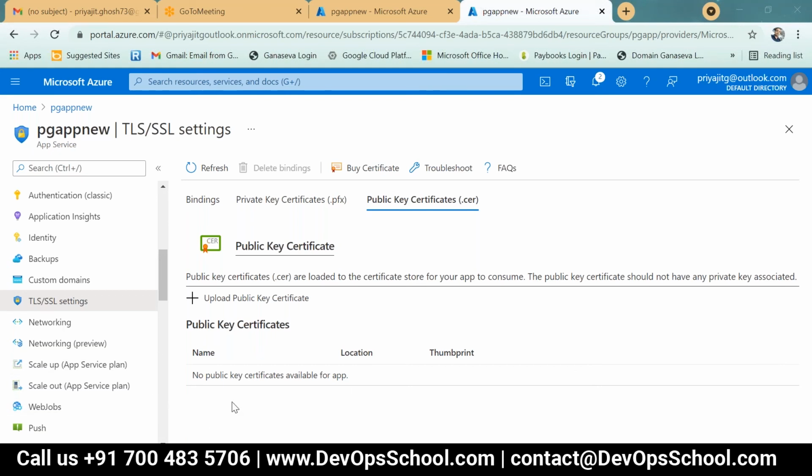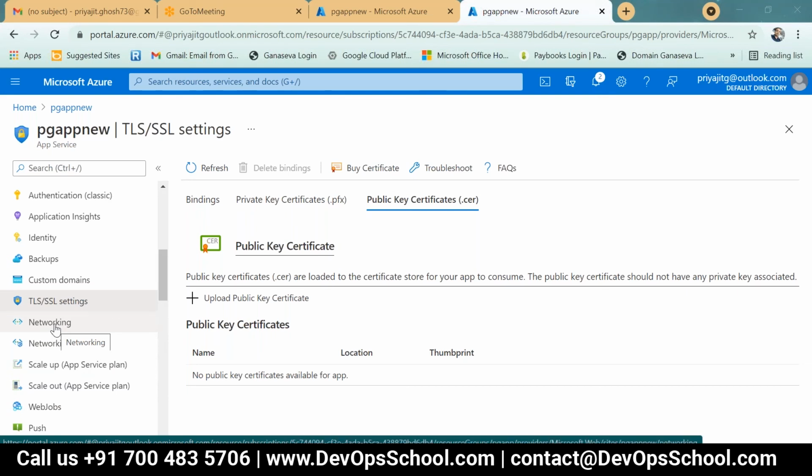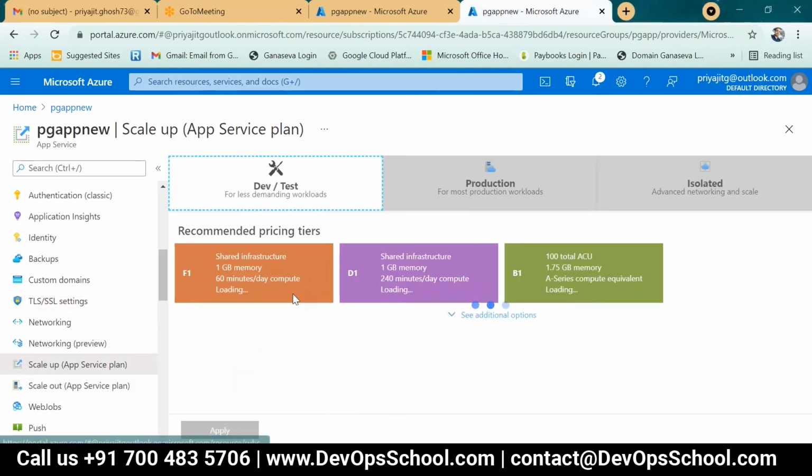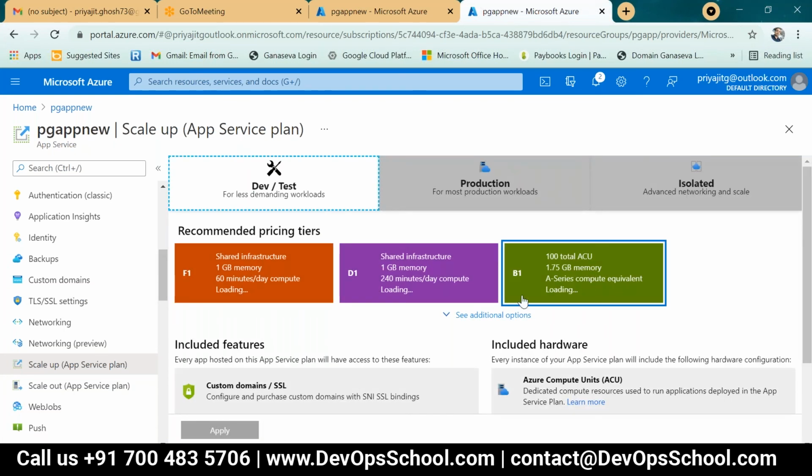After that, the networking part: under networking, through your already defined part, the access level is very accessible, VNet creation, and scale up your app service plan and scale out. You can scale out, downgrade, and scale up your app service plan. This is your app service plan to downgrade or upgrade. Now I am using the V1 plan. You have to deploy another plan with 1 GB memory; you have to deploy a new plan also. Scale up and scale out.